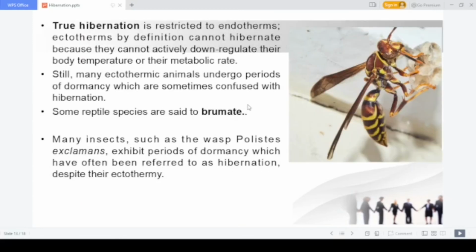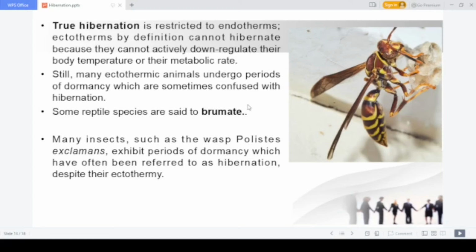Now there is another situation known as brumation. True hibernation is present only in mammals, or we can say homeotherms. Only in homeotherms can we find true hibernation. But there are some animals, especially insects, that cannot hibernate in the proper sense because insects are heterothermic animals. Heterothermic animals means they don't have a constant body temperature. Their body temperature is dependent on the temperature of the environment.